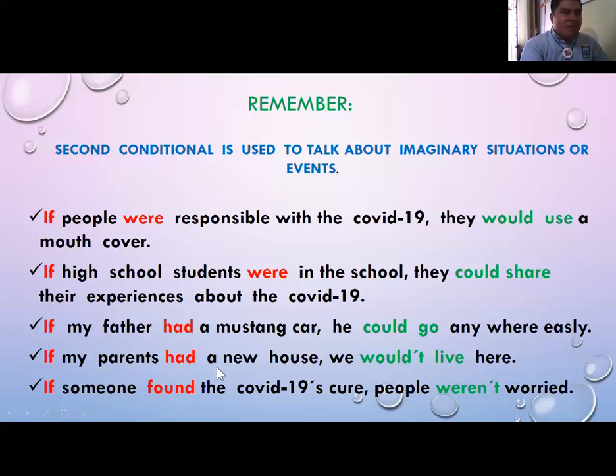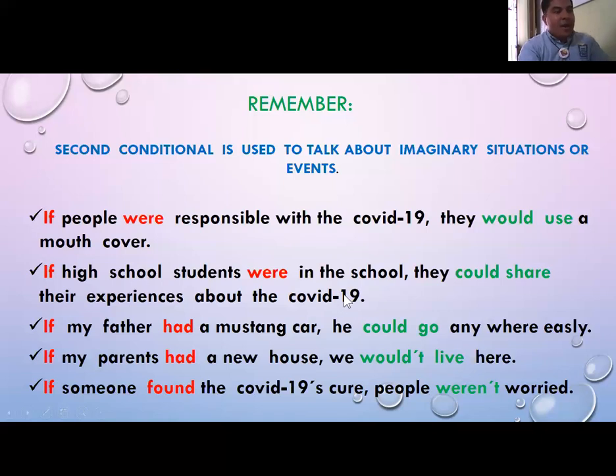Probably a new house in New York, for example, or in Dubai, wow, it would be great. It's not impossible, but it's difficult to get. The next: if someone found the COVID-19 cure, people wouldn't be worried. So here we have some examples using the structure of the second conditional in its affirmative and negative sentences.